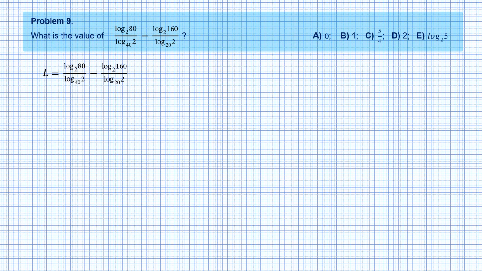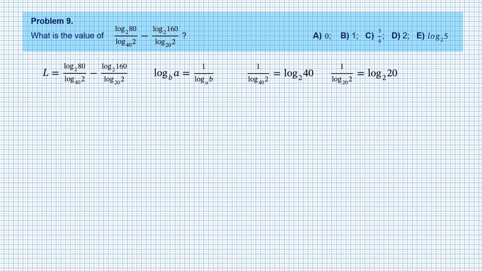The expression can be significantly simplified by using the following well-known identity. Logarithm base b of a equals 1 divided by logarithm base a of b. Here it appears more convenient to read it from right to left. So we get 1 divided by base 40 logarithm of 2 equals base 2 logarithm of 40. And 1 divided by base 20 logarithm of 2 equals base 2 logarithm of 20.